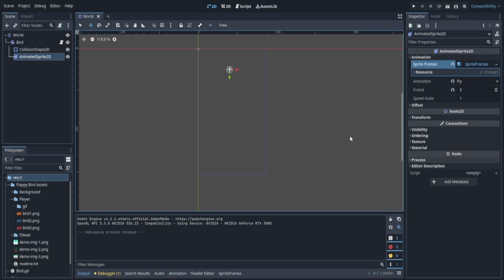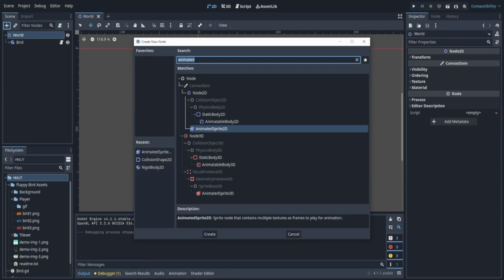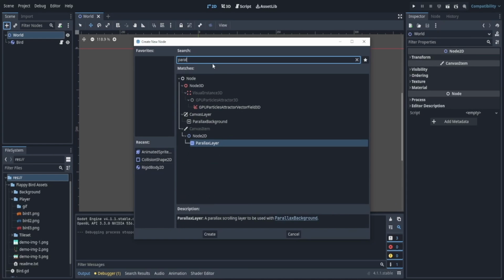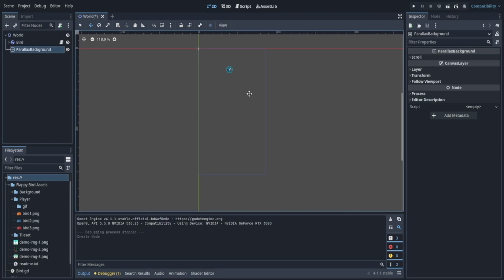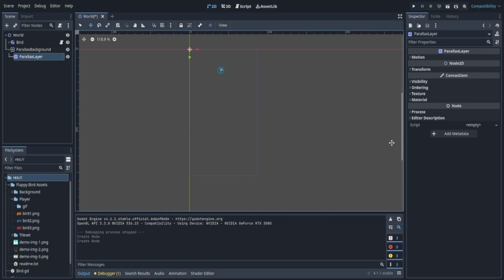Let's go to our main scene. And I want to add something called a parallax background, which is up here. Parallax background. We're going to create this. And what is this? Well, it's basically a parallax background layer. So let's add another node and we're going to add a parallax layer. Now let's take a look at how this works.